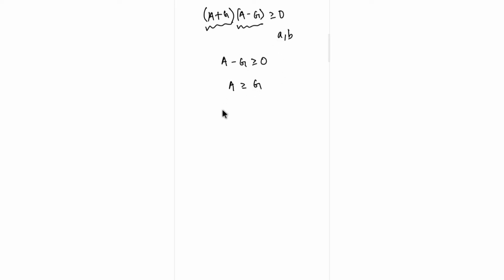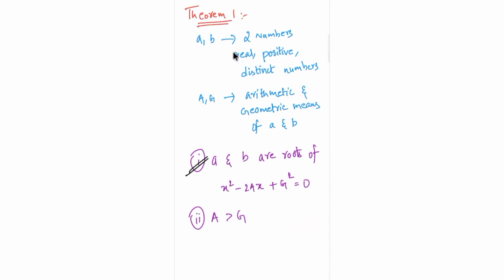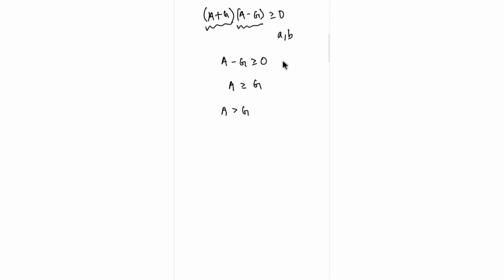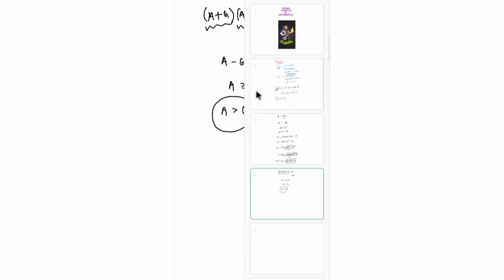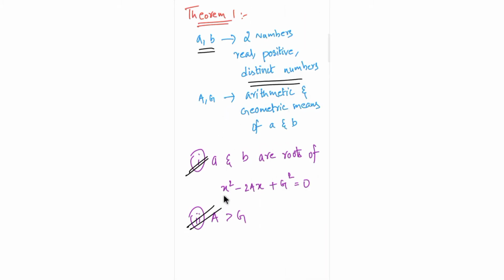But why am I telling only a greater than g? Because we have also assumed that a and b are distinct numbers, they are not the same. So definitely the arithmetic mean cannot be equal to the geometric mean. So a should be greater than g. So this is our second point of theorem 1. So we have also proved this point. So this is how you deal with it.